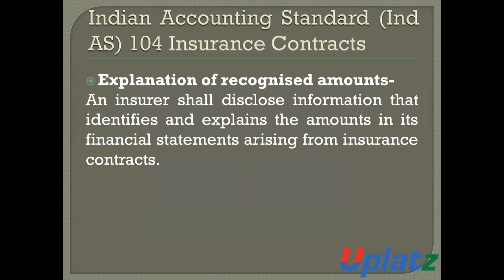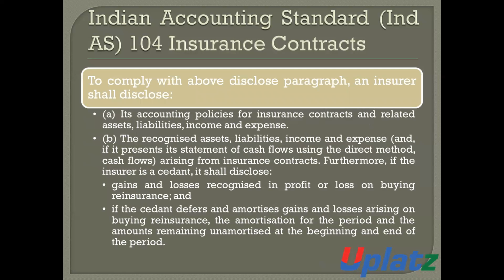That is, the insurer shall disclose the information that identifies, and also explains, the amounts in the financial statements arising from insurance contracts. To comply with the above disclosure paragraph, the insurer shall disclose the amounts of insurance contracts. For this purpose, the issuer shall disclose the following points.